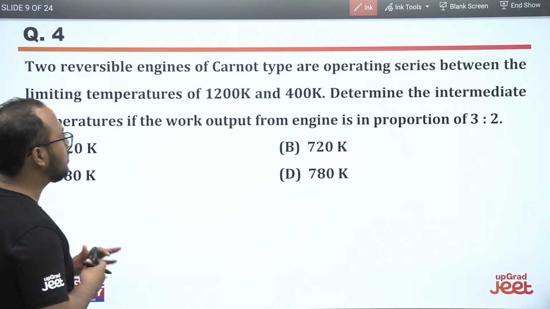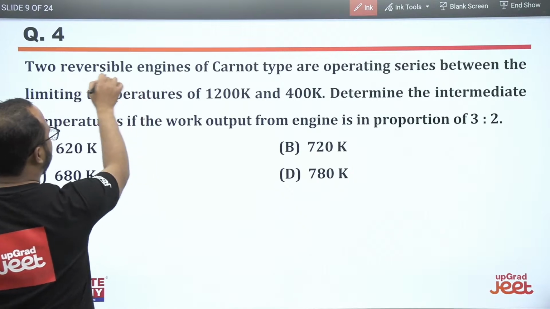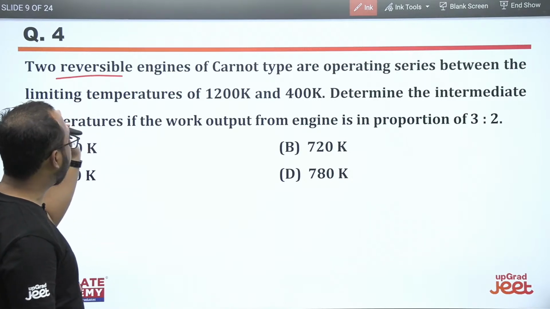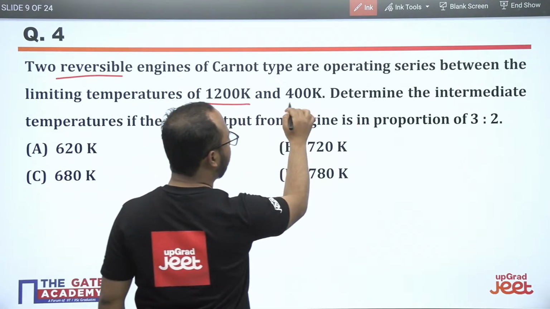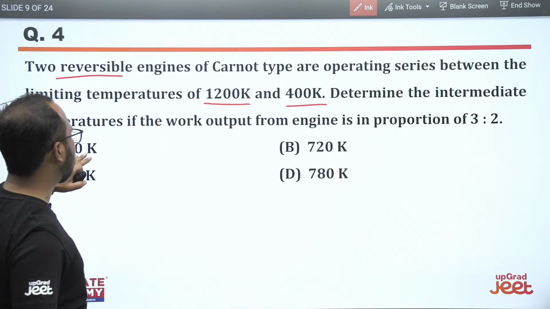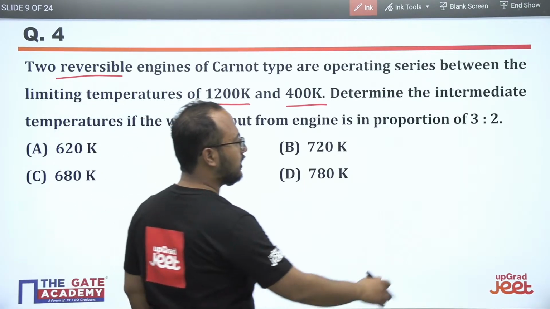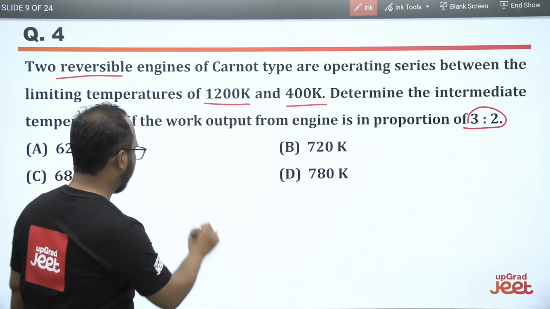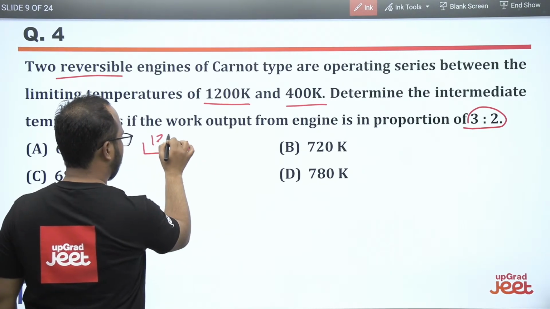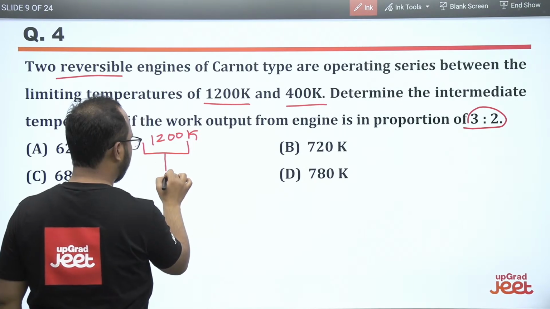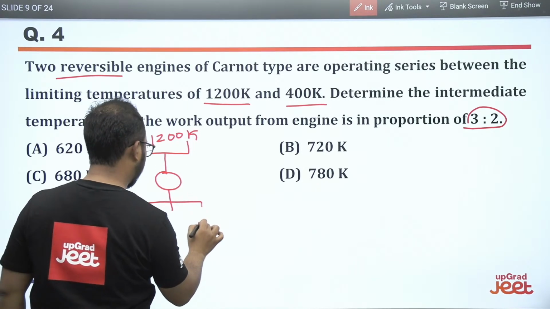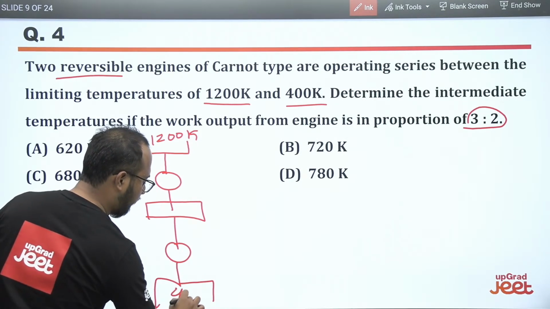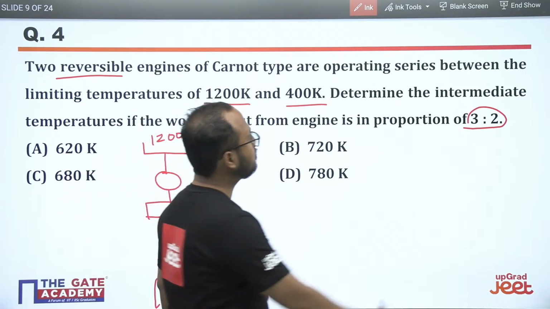See, in this particular question, they have mentioned two reversible engines, Carnot type, operating in series between limiting temperatures of 1200 Kelvin and 400 Kelvin. Determine the intermediate temperature if the work output from the engines is in proportion of 3/2. First of all, draw the diagram here. The limiting temperatures are given, 1200 Kelvin. There is the first heat engine, then there is the temperature source, again one heat engine, and again a temperature source of 400 Kelvin.